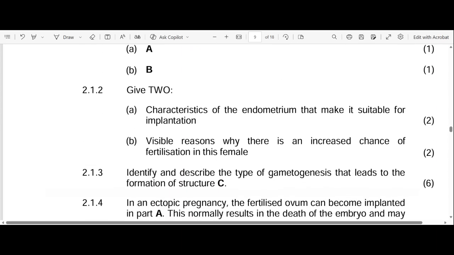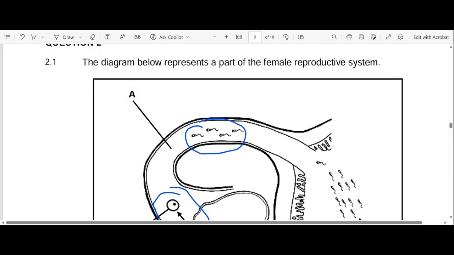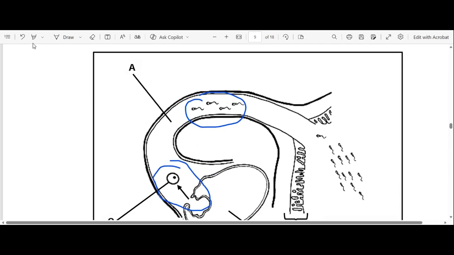So what's the problem when the embryo implants here at A? The problem is that A is the fallopian tube. A is not structurally adapted for implantation, in the sense that it does not contain any blood vessels, so the embryo won't receive any nutrition. So definitely the embryo will die there.